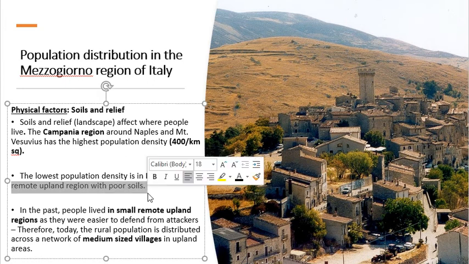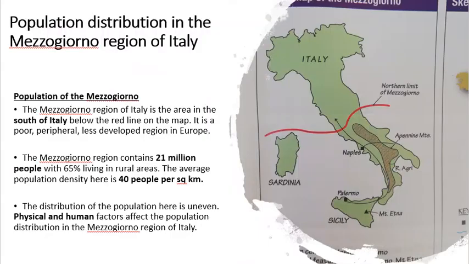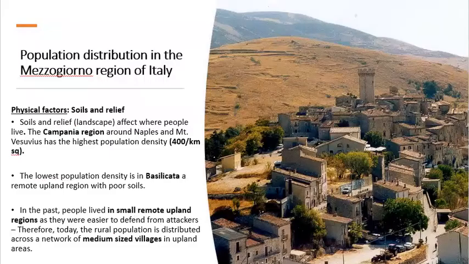Meanwhile, if you go to an area such as Basilicata, okay, Basilicata is what's called a remote upland region with poor soil. So you'll find Basilicata, it's not on our map here, but Basilicata is right smack bang in the middle here. It's an upland area, it's on top of a mountain, and because of this it's got poor soils, and because of that it's got a low population density.